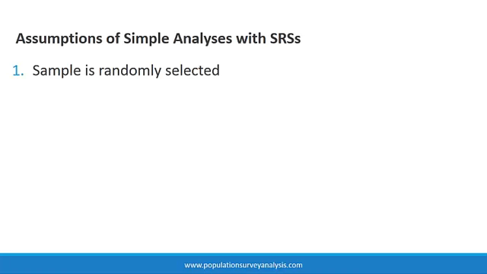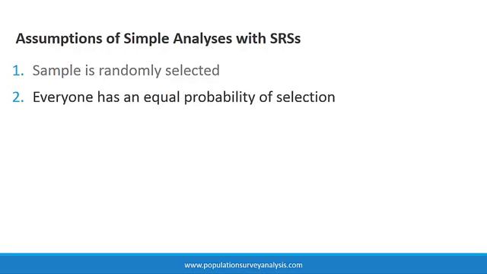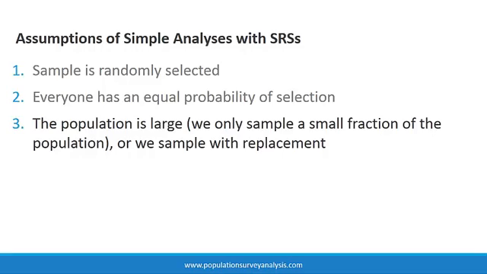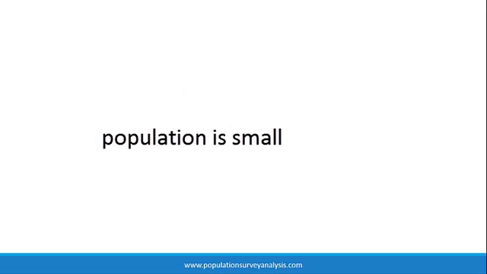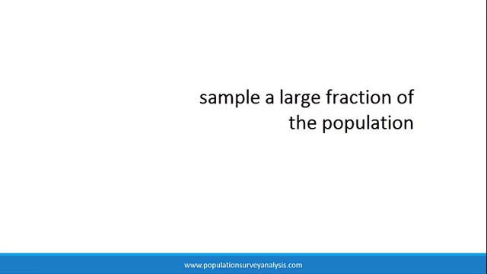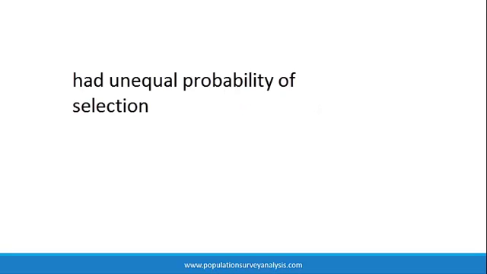When performing basic analyses of simple random samples, we typically assume that 1. The sample is randomly selected, 2. Everyone has an equal probability of selection, and 3. That the population is very large, so that we only sample a small fraction of the total population, or that we sample with replacement. What if the population is small? What if we sample a large fraction of the population? Or what if the individuals have unequal probability of selection? Watch the videos on finite population correction and sampling weights to learn more about these scenarios, and the videos about complex sampling for more information about how to analyze these data.